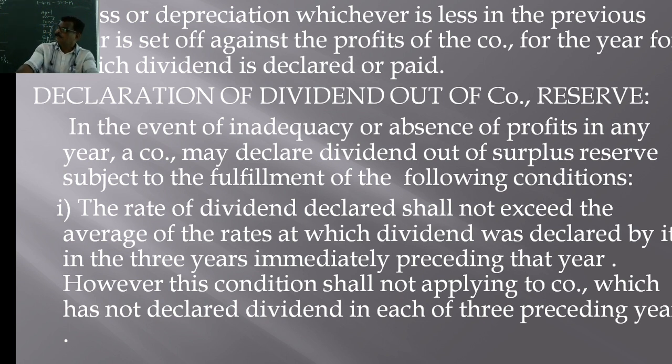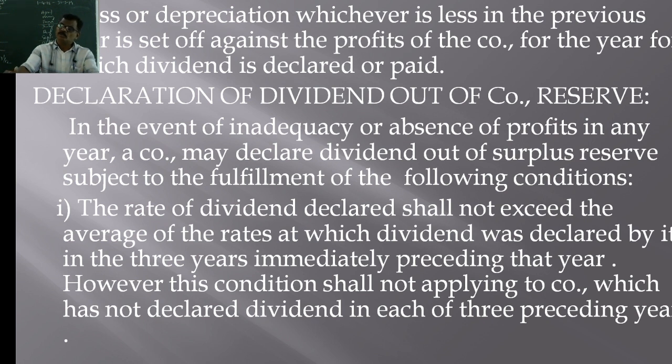In any year, if the company incurs losses or there is insufficient profit, the company can utilize the general reserve, the previous year's profits, accumulated profits, for the purpose of declaration of dividends to maintain the rate of dividend, right?